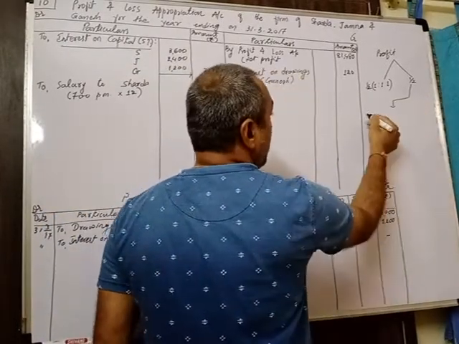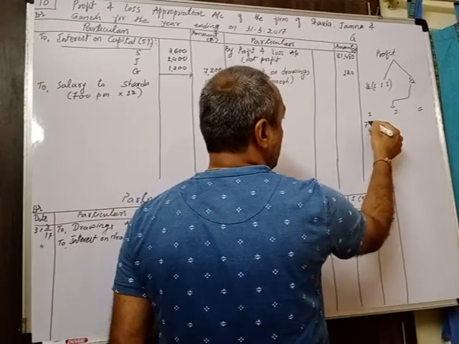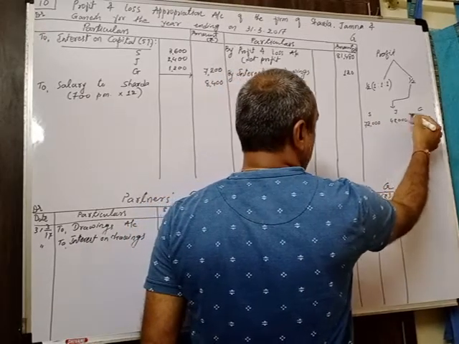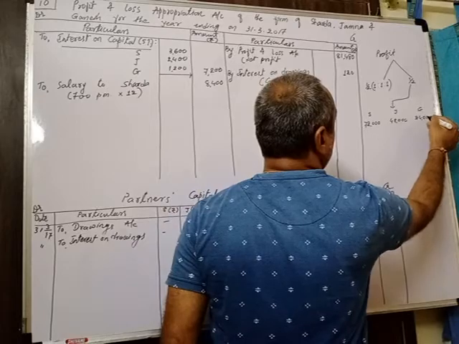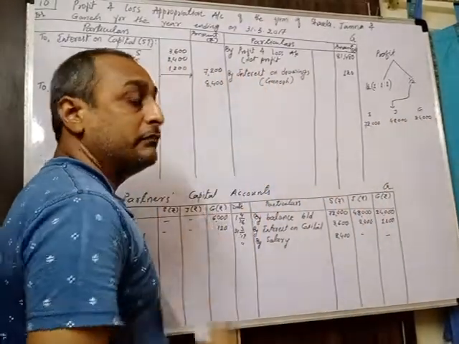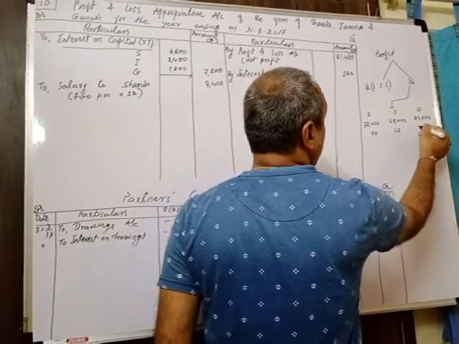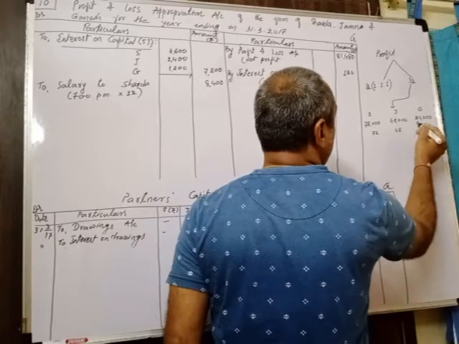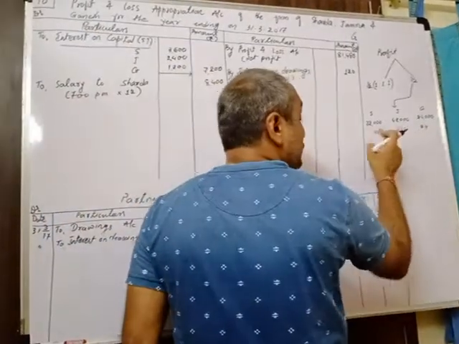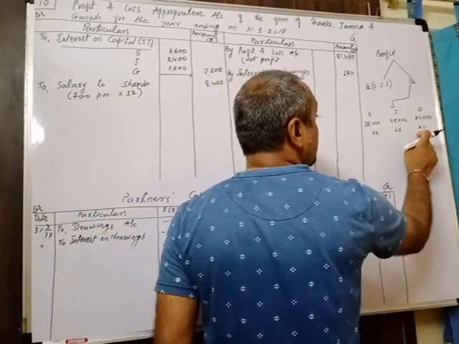See now, opening capital of Sharda, Jamna and Ganesh, it is 72,000, 48,000 and 24,000. So you can divide all these three values first of all by 1000, that is divided by 1000 means 72, 48 and 24. This is also known as your proportion, but still you can make it smaller. Then by dividing the constant value which is applicable over here, all the values are divisible by how much we have?